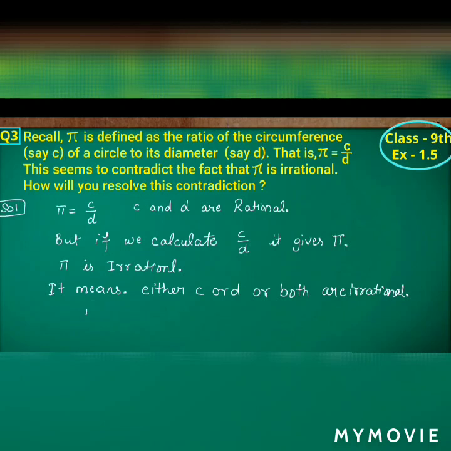In the same way, if a rational number is divided by an irrational, again it becomes irrational. That is, irrational by rational gives irrational, and rational by irrational gives irrational again. In the same way, irrational by irrational gives irrational, isn't it? So we can conclude that pi, which is equal to C by D, is irrational. So this is the answer.